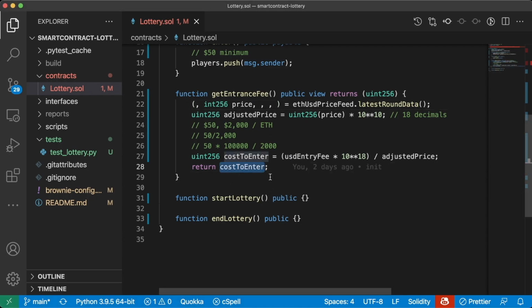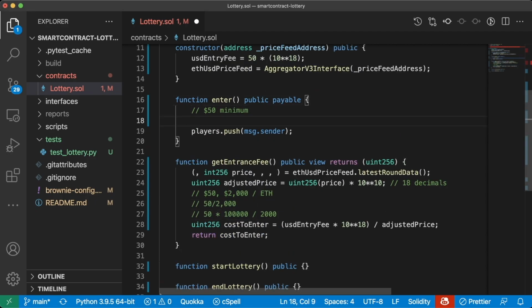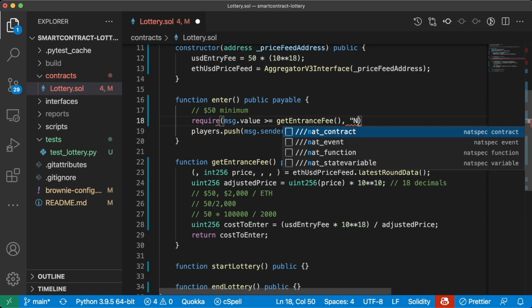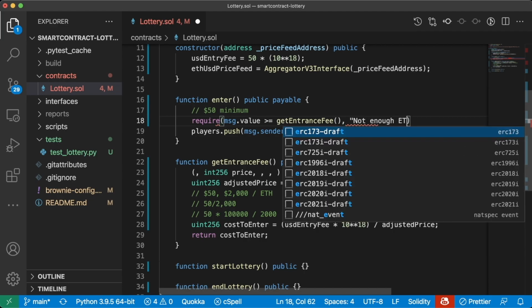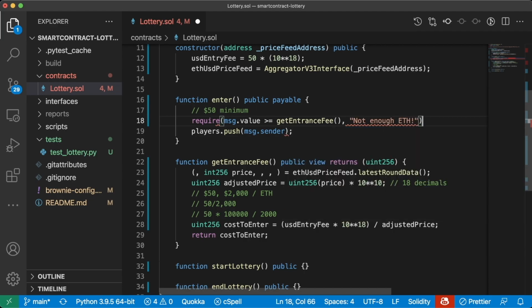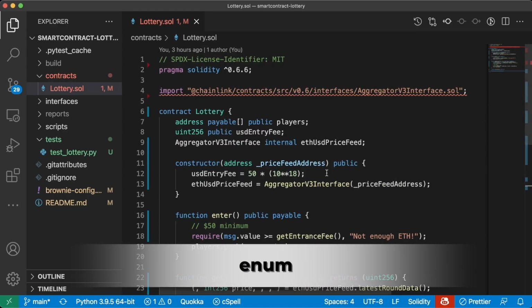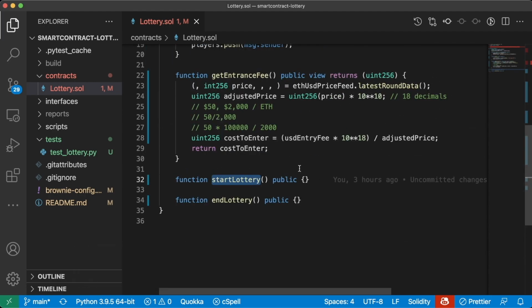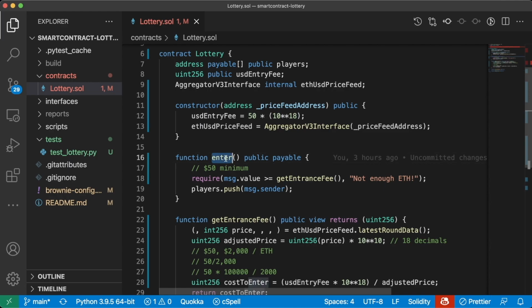So we are getting the cost to enter correctly. Perfect. We're getting this entrance fee. What that means is we can do, in our enter function, require msg.value to be greater than or equal to our getEntranceFee function. And if it's not, we'll give them an error of 'Not enough ETH'. We have a way for them to enter, and we have a way to get the entrance fee. But we want to make sure that we're not ending the lottery before the lottery even starts, right? Or we're not entering a lottery when a lottery hasn't even begun.